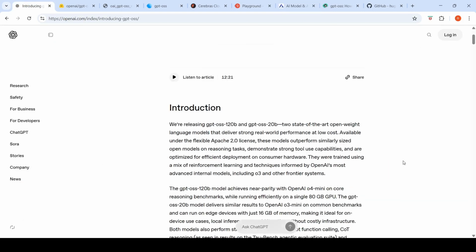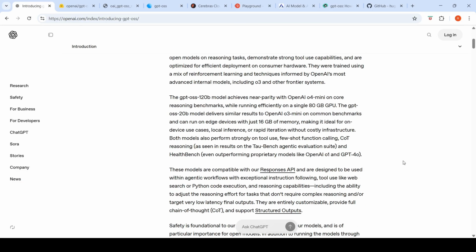Now, going into a little bit of detail, the 120 billion parameter model achieves near parity with OpenAI o4-mini on core reasoning benchmarks while running efficiently on a single 80 GB GPU. The GPT-oss 20 billion parameter model delivers similar performance to OpenAI o3-mini, and this can run on edge devices with just 16 GB of memory. So this can be used for local inference or rapid iteration without costly infrastructure.